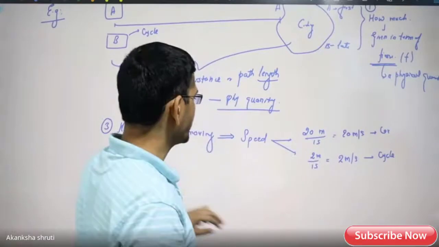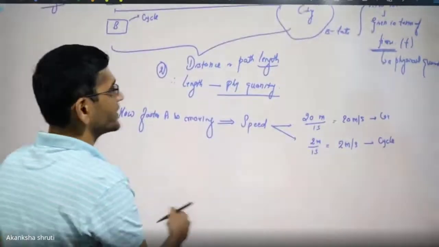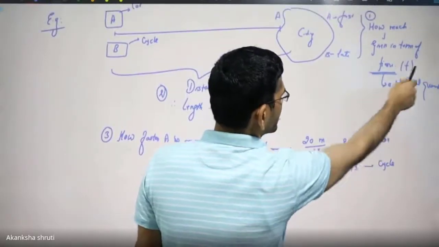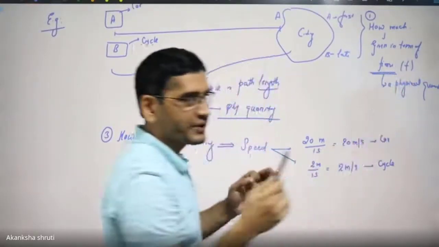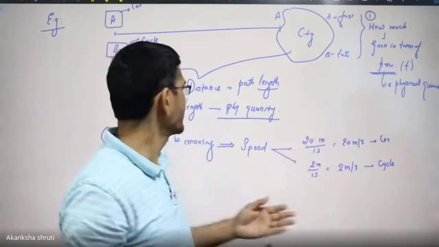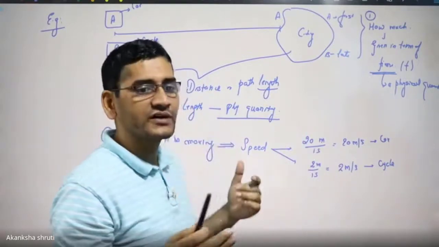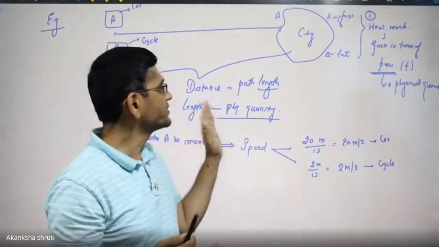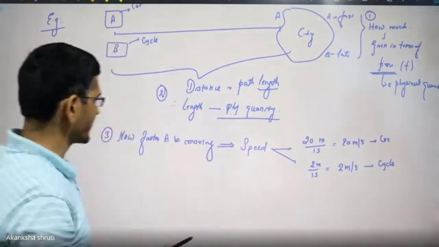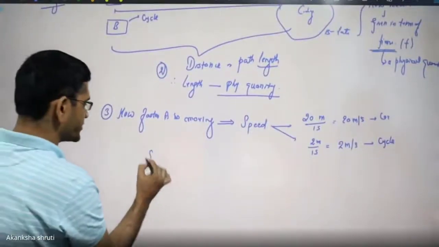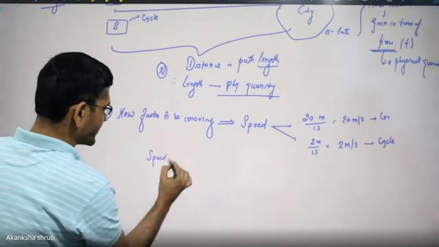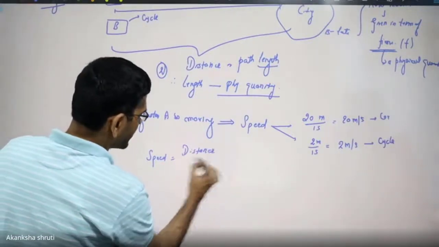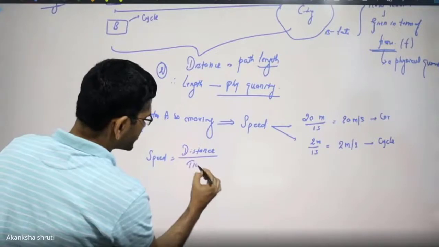A student, here what we have observed: time was an absolute quantity which was defined without depending on any other thing. Length was the other absolute quantity which was defined without depending on the other thing. But speed is given in terms of distance covered divided by the time taken.